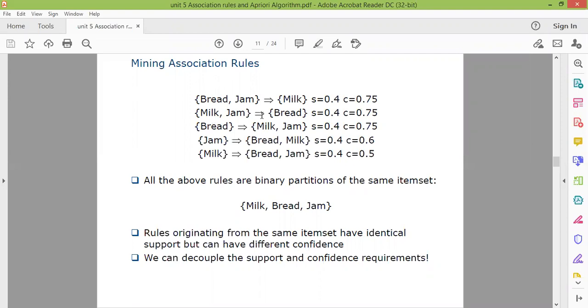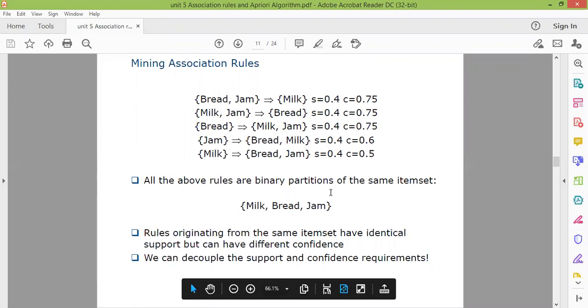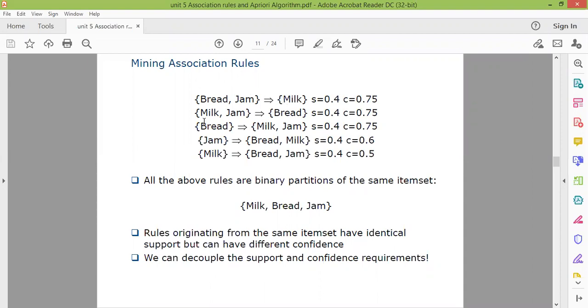So there is a partition of the 3 item set, and the item set is milk, bread, and jam. By using these 3 items, we generate so many rules. The first rule is bread, jam tends to milk. The second one is milk, jam tends to bread. Then bread tends to milk, jam; bread tends to milk; milk tends to bread, jam. So you can see we are changing the items and different rules are generated.